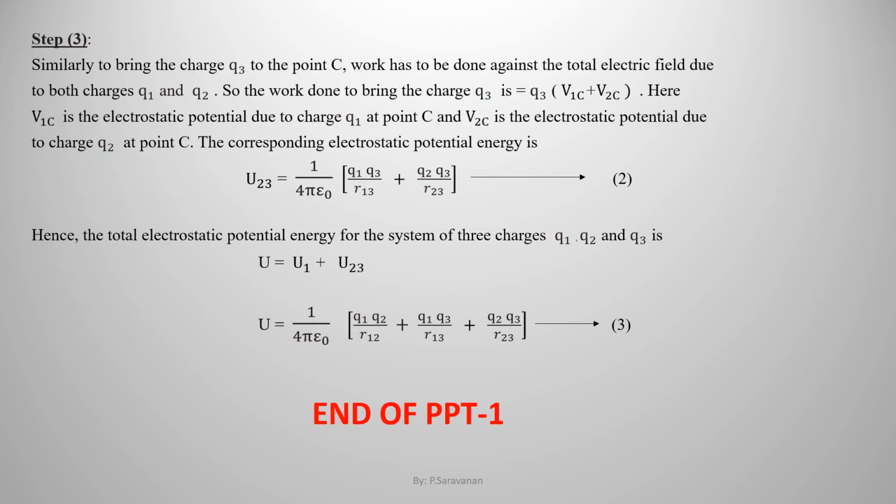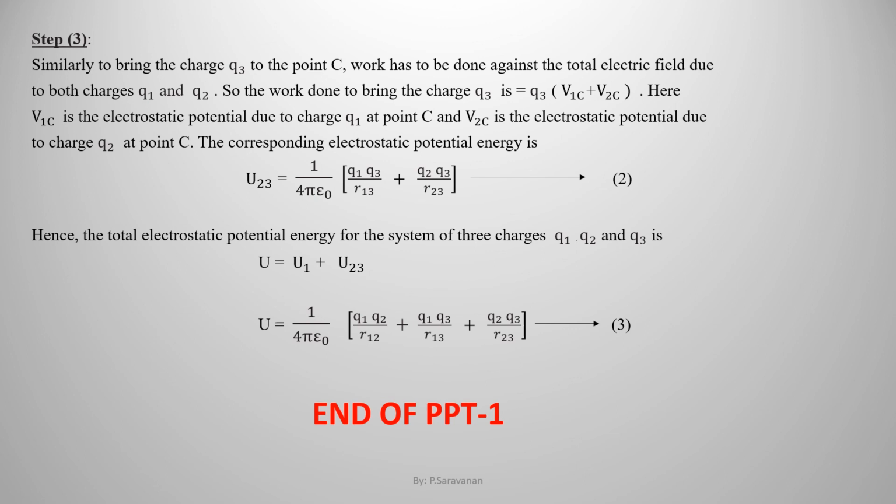Step 3. Similarly, to bring the charge Q3 to the point C, work has to be done against the total electric field due to both the charges Q1 and Q2. So, the work done to bring the charge Q3 is equal to Q3 into V1C plus V2C.